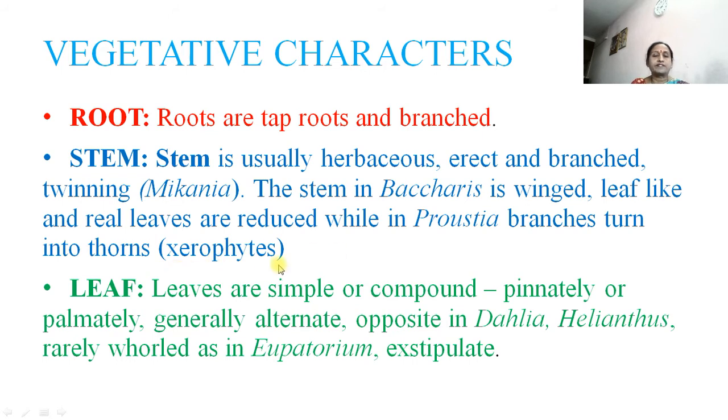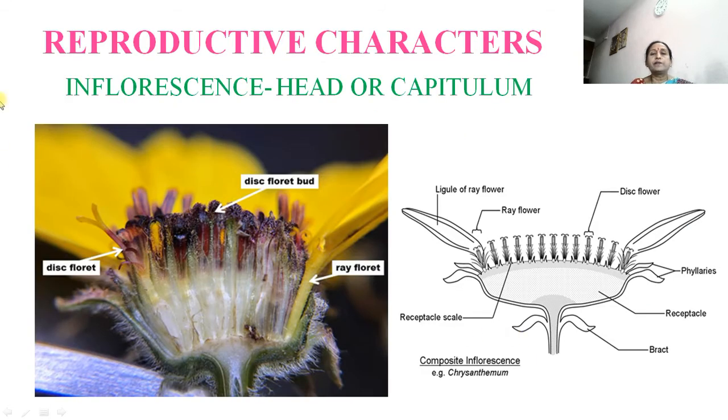They are xerophytes. Then leaves are simple or compound, pinnately or palmately compound. They are generally alternate, opposite in Dahlia and Helianthus, rarely whorled as in Eupatorium, and exstipulate.